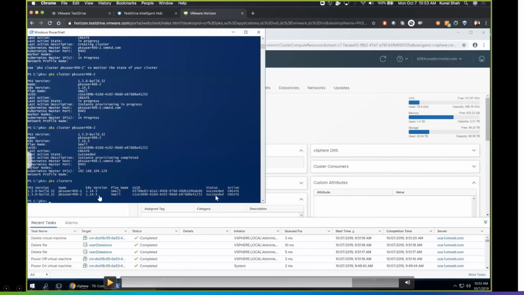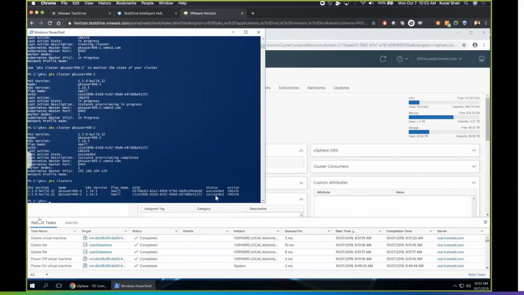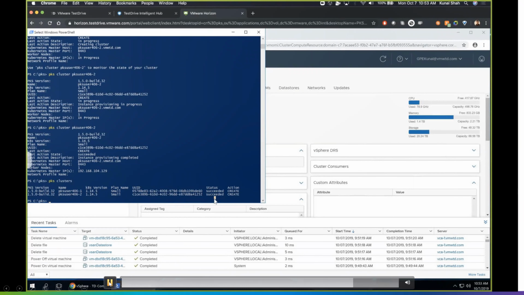So it took a Kubernetes version of 1.14.5, which came bundled with PKS. The next version of PKS will have a newer version of Kubernetes. And we don't have to worry about application upgrades from K8s version 1.14 to 1.15. BOSH will take care of that. So lifecycle management is completely taken care of by BOSH.